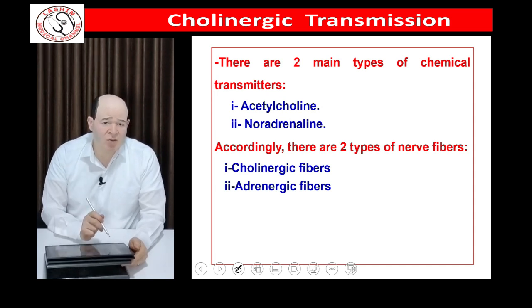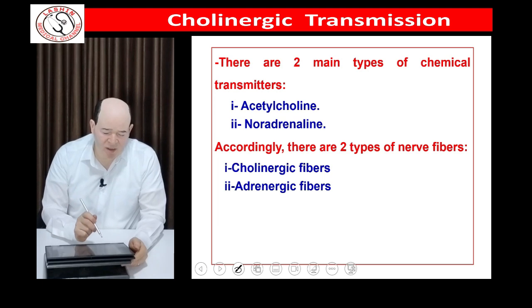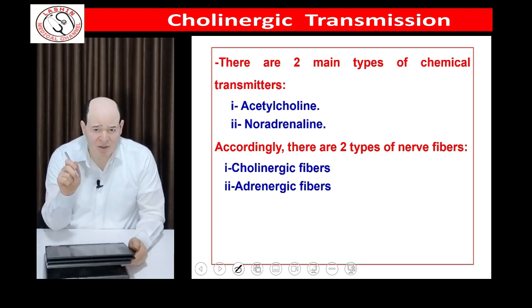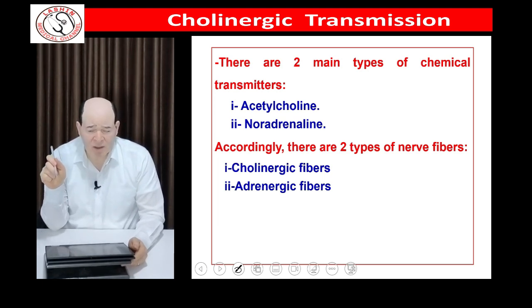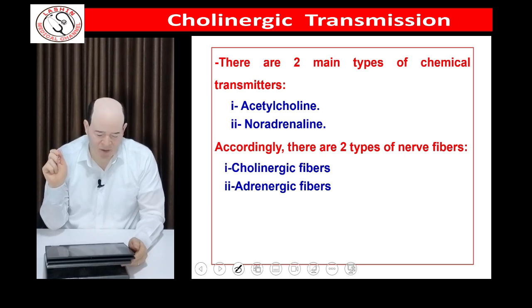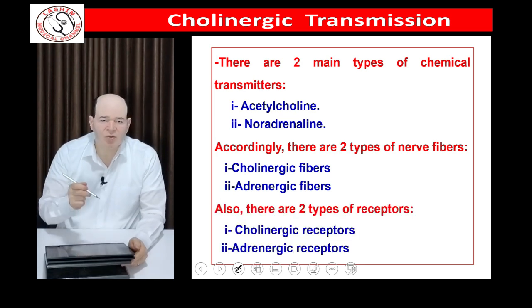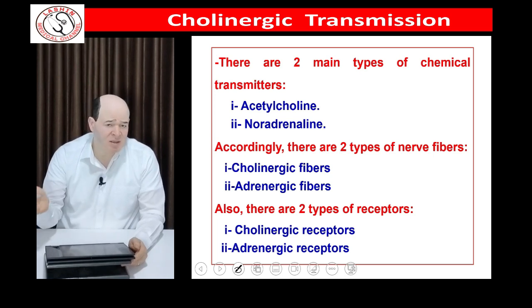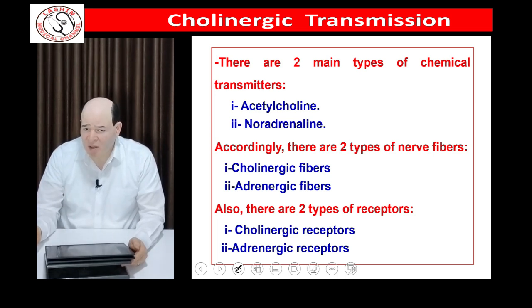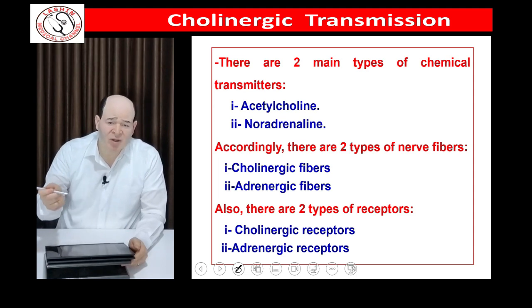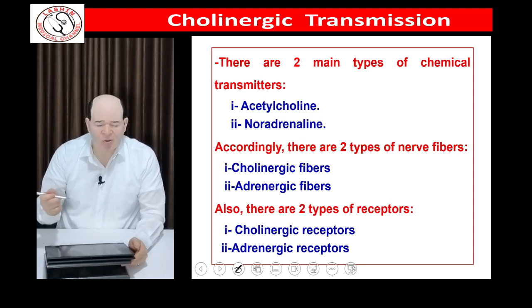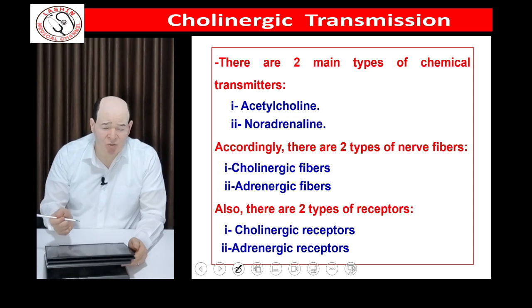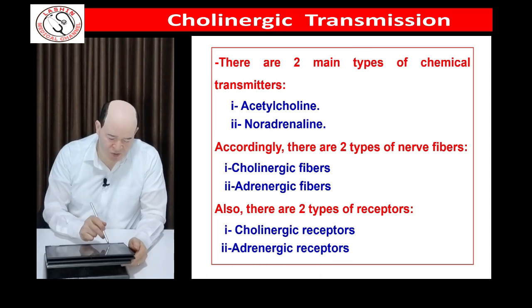We have two types of transmitters: acetylcholine and noradrenaline. Transmission that is dependent on acetylcholine is called cholinergic transmission. That which is dependent on noradrenaline is called adrenergic transmission. So we have also two types of fiber. Fibers releasing acetylcholine are called cholinergic. Those releasing noradrenaline are called adrenergic. Also, we have two types of receptors: cholinergic receptors for acetylcholine, and adrenergic receptors for noradrenaline.